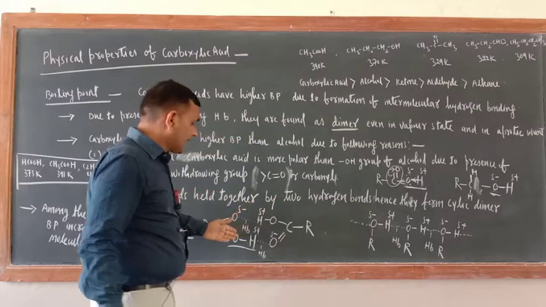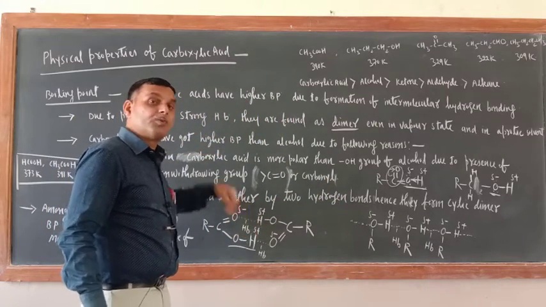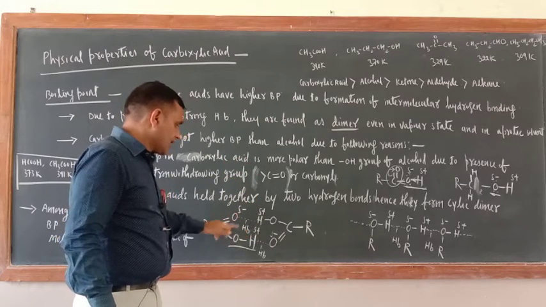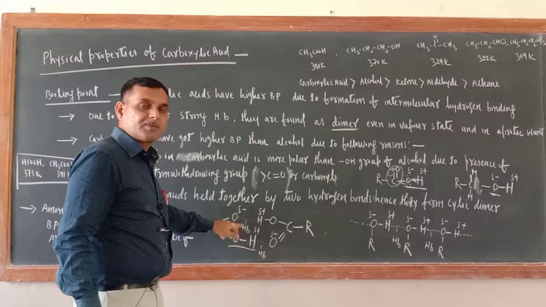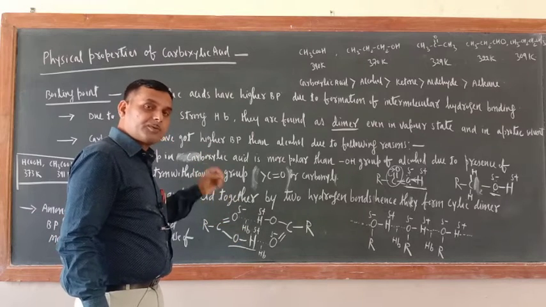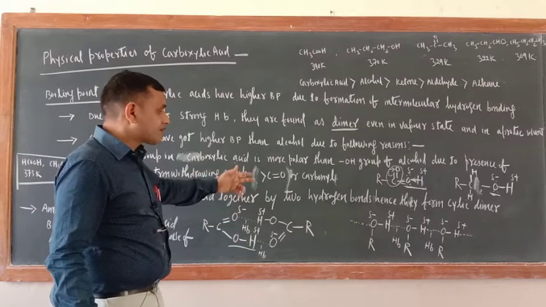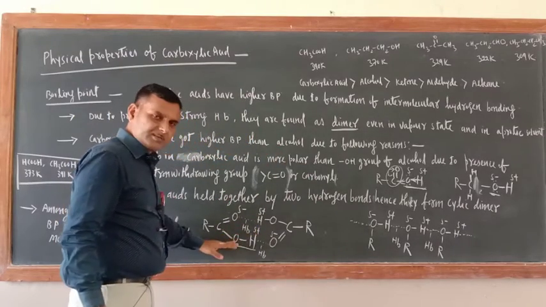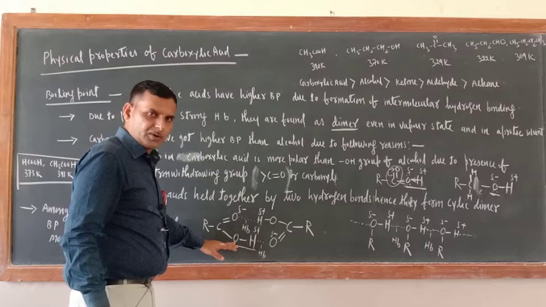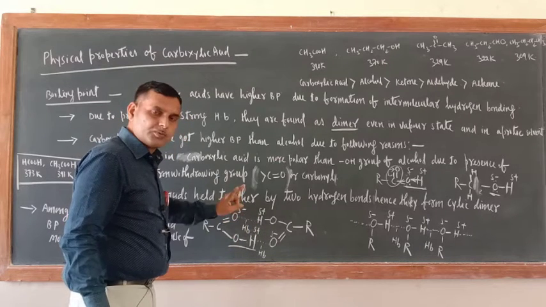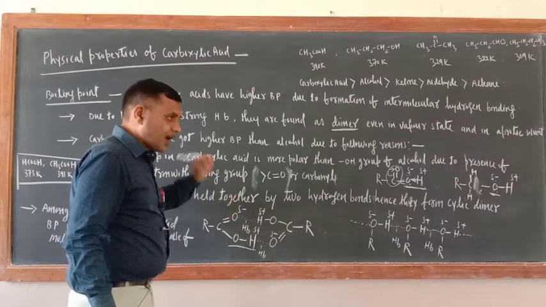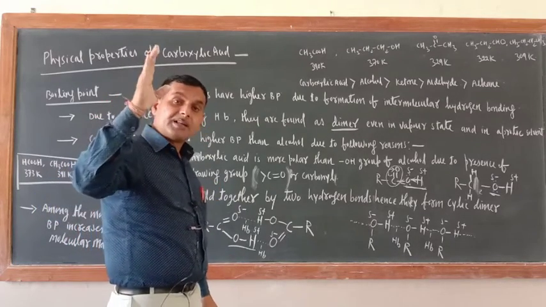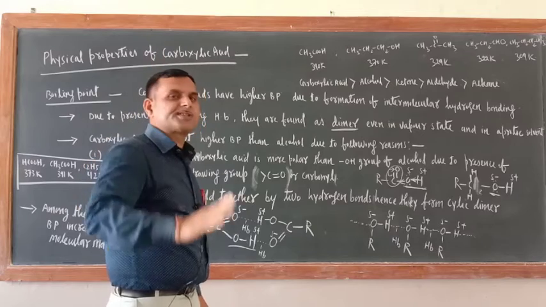Same is possible here because the OH group is most polar. Okay, it is very much polar as compared to alcohol. So here two hydrogen bonding is possible, and because of the formation of two hydrogen bonding, this is found in cyclic dimer. This is cyclic dimer. What is this one? Cyclic dimer. Okay, di means two, mer means part. Okay, and just see that cyclic dimer is so strong, even that cannot be broken in the vapor state also.